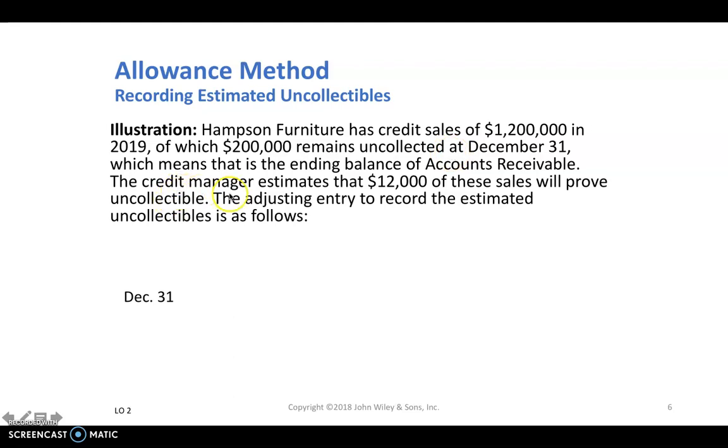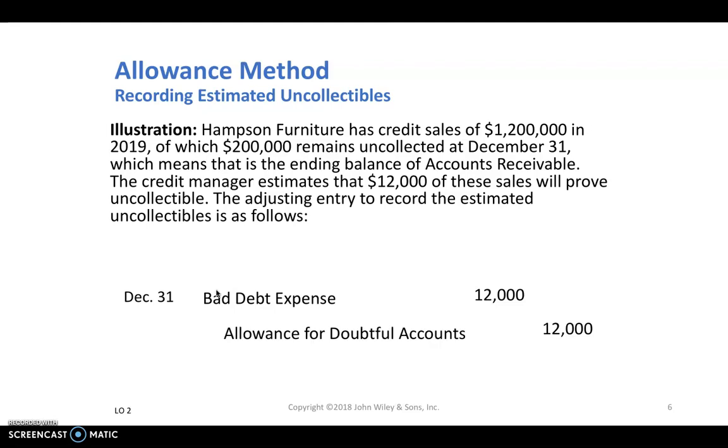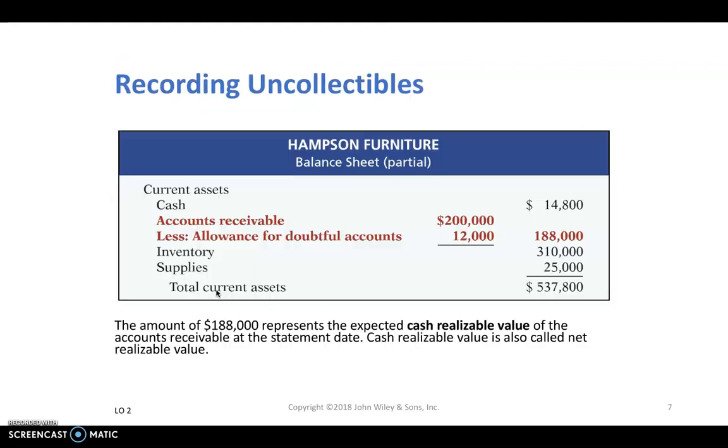Now, the credit manager, based on past experience, knows that some of those customers, in the amount of $12,000, are not going to pay their obligation. So we have to make an adjusting entry, debiting bad debt expense for the $12,000 estimate and crediting allowance for doubtful accounts for $12,000 under the allowance method.